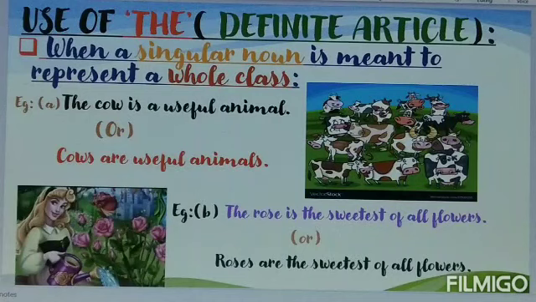In the same way, the rose is the sweetest of all flowers. The word rose is singular, but it denotes the entire class of roses. You can also restructure the same sentence like roses are the sweetest of all flowers. Here the meaning of the first sentence and the second sentence is the same.